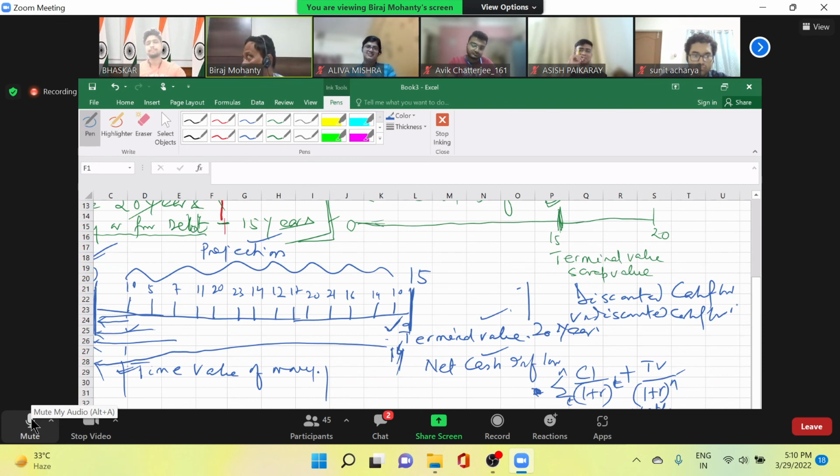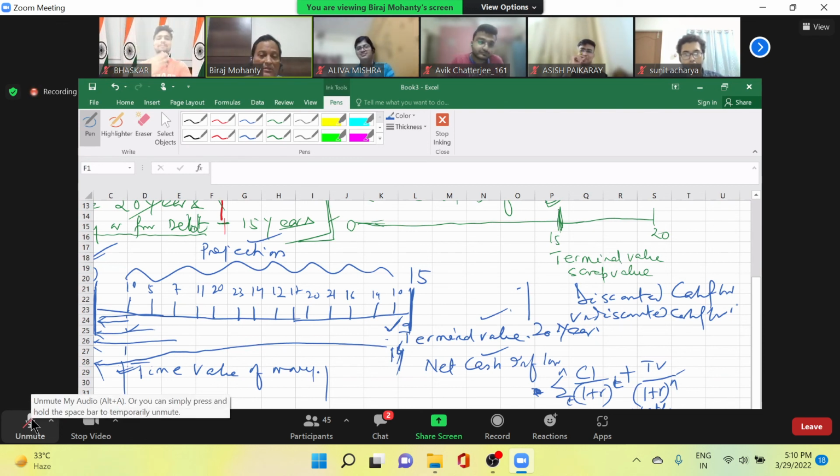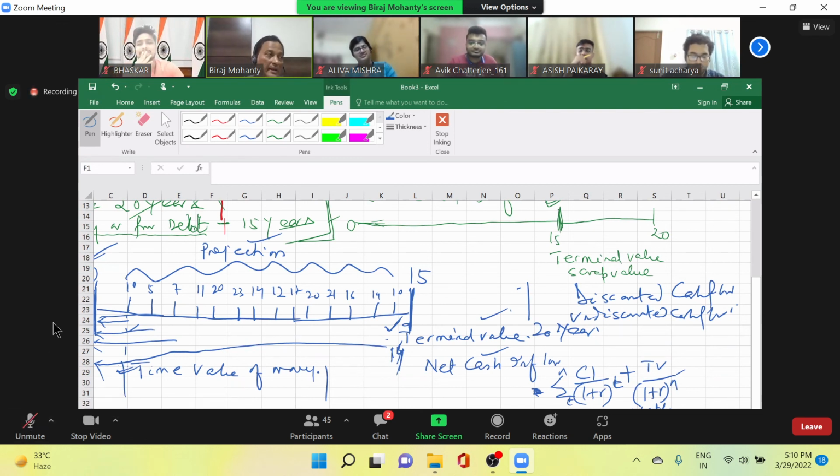Capital budgeting, what we discussed, the nature of capital budgeting we discussed, what is the trade-off. Then we discussed why you should take cash flow. Then we discussed why you should discount it. The 3 basic concepts about cash flow we discussed.